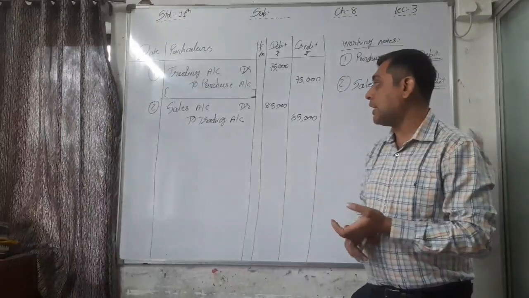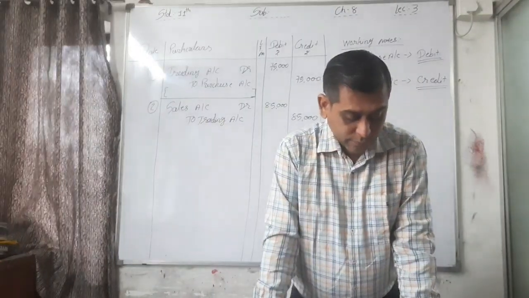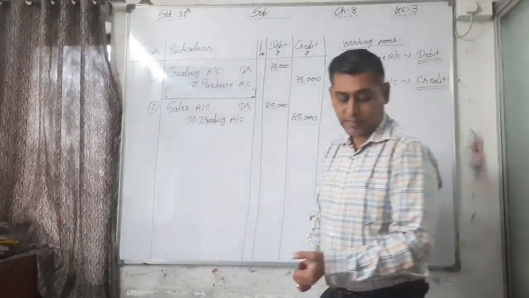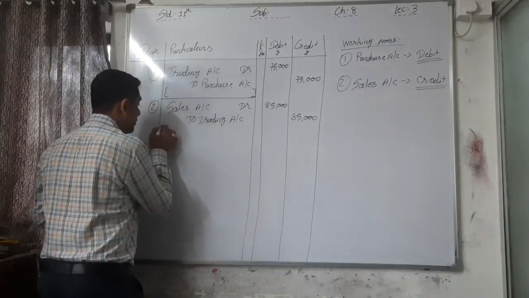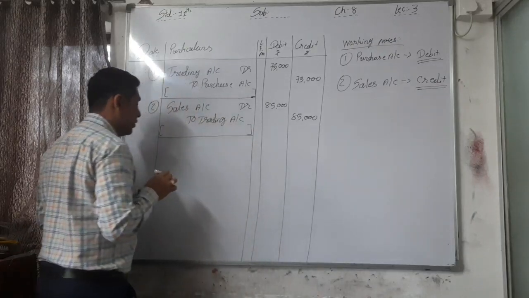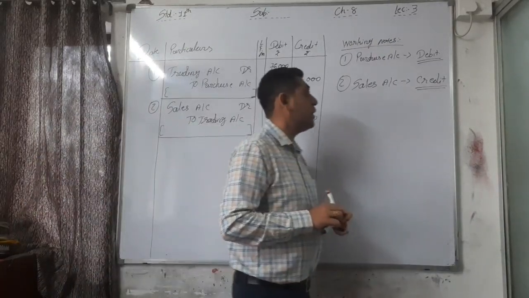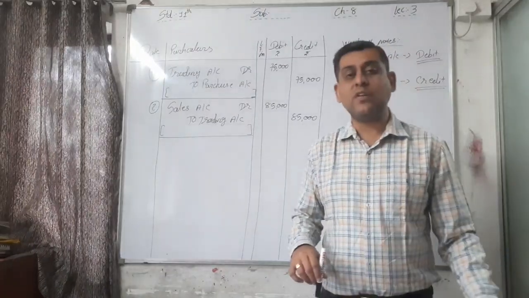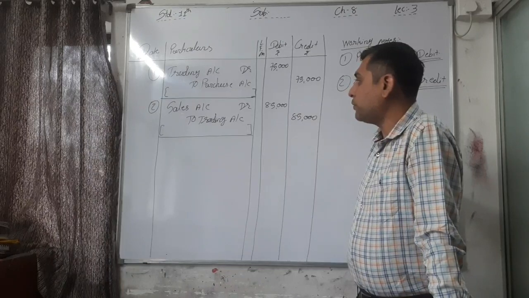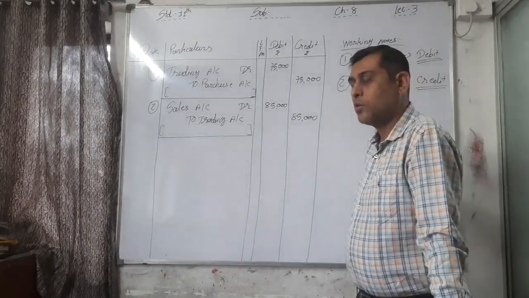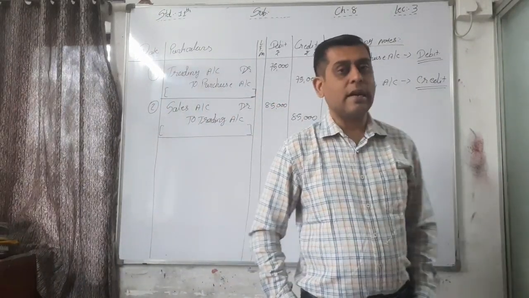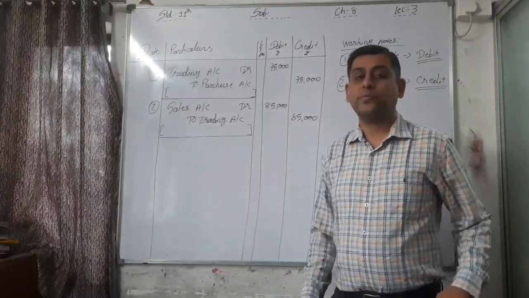Okay, so here sales account. Now the next one is carriage. First of all, the narration: being sales account of rupees 85,000 closed by rupees 85,000 and transferred to trading account.